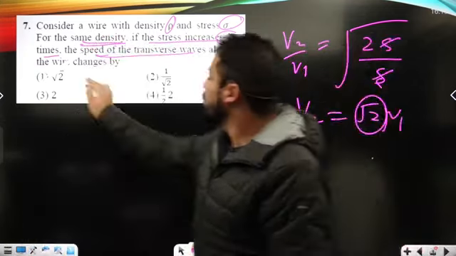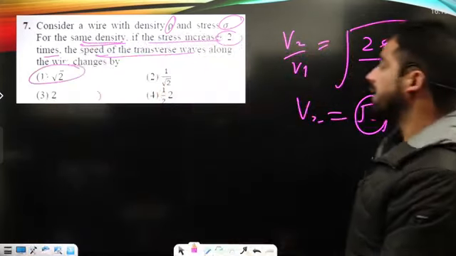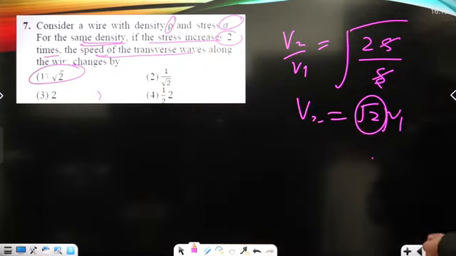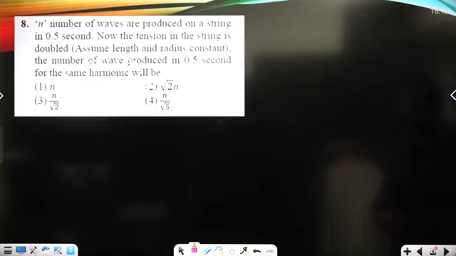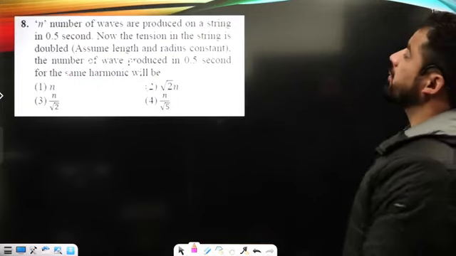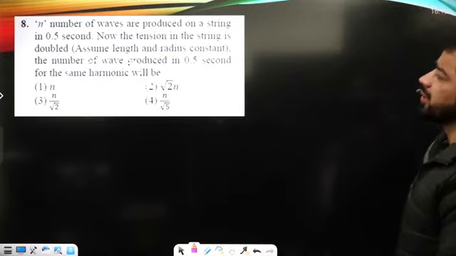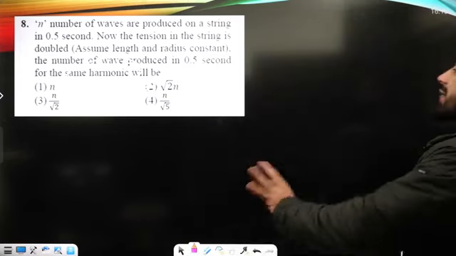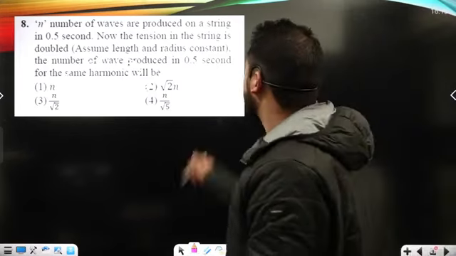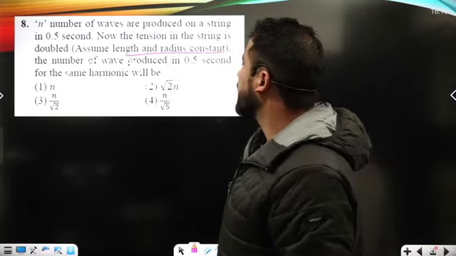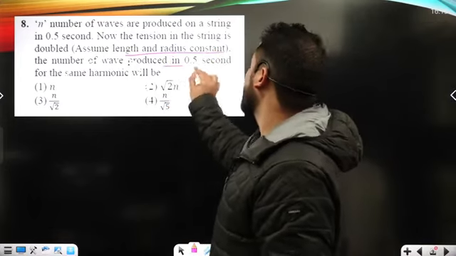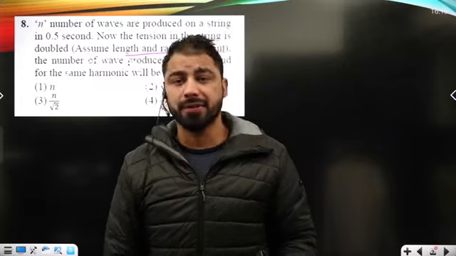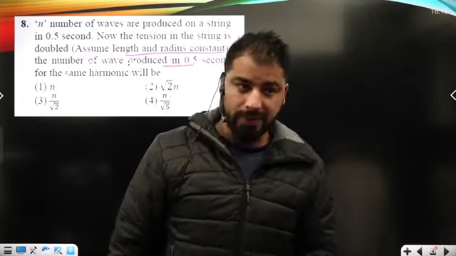Now it is shown basically under option number second that it will just increase by the square root 2 times. Now n, the number of waves, is produced in a string in 0.5 seconds. Now the tension in the string is doubled. Assume that the length and the radius remain constant. The number of waves produced in the string, say number upon time, is basically known as frequency, right?